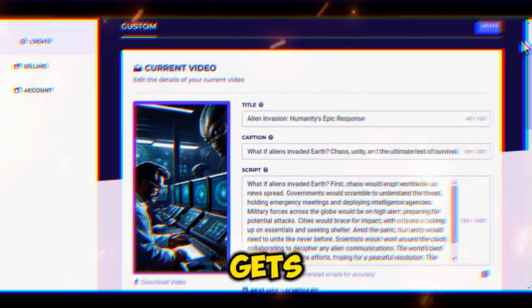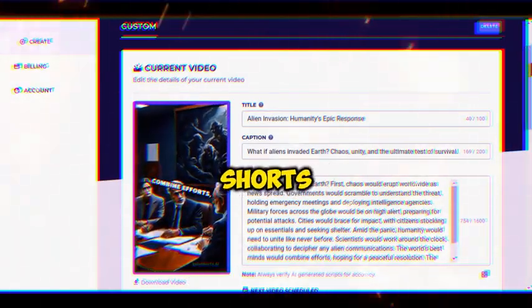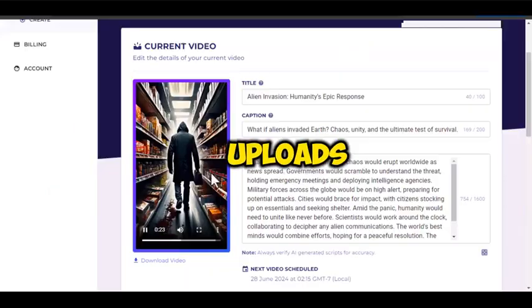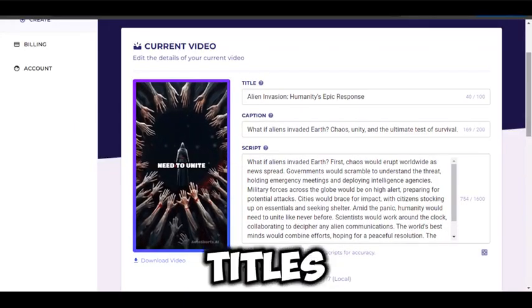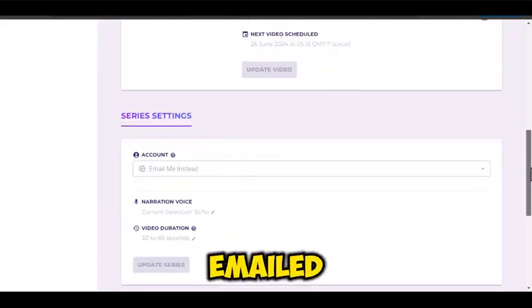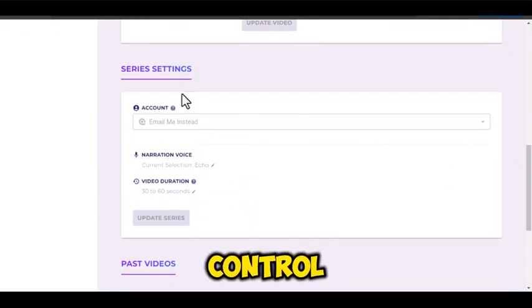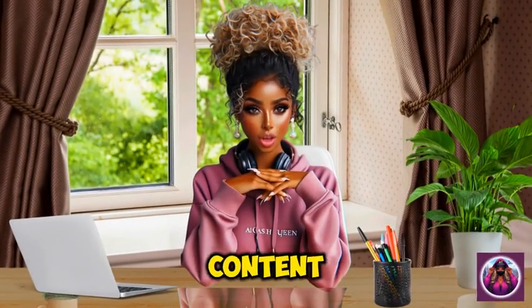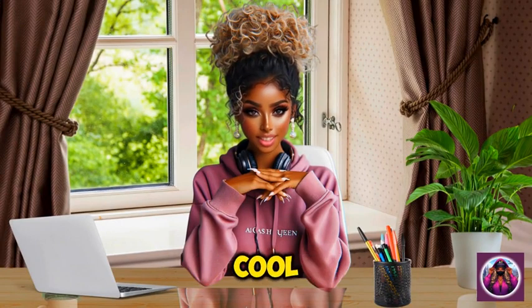Now here's where it gets really convenient. Shorts AI can integrate directly with YouTube and TikTok for uploads, complete with auto-generated titles and descriptions. But for this demo, I'm going to have it emailed to me, so we have full control of the upload for any final adjustments. And remember, all content made by this tool is completely unique, so you don't need to worry about copyright issues. How cool is that?